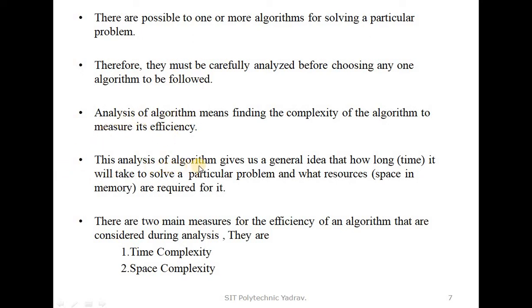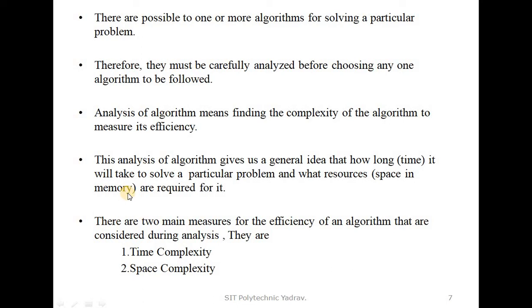The analysis of algorithm tells us how long it will take to solve a problem, meaning how much time a particular problem takes to solve, and that time is calculated. It also tells us what resources are required for solving the problem, meaning space in memory.